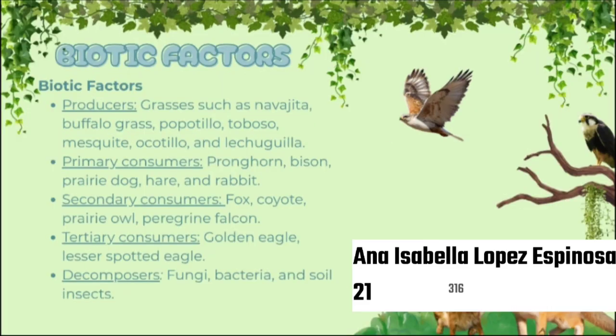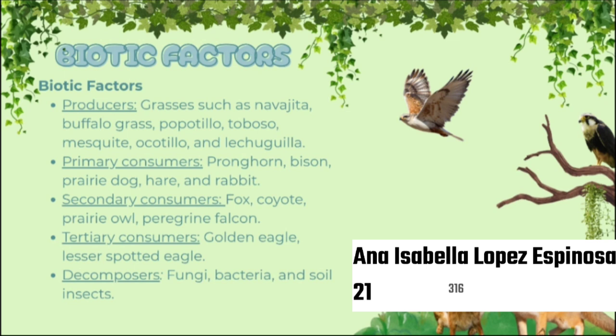Now I'm going to talk about biotic factors, which are the living part of an ecosystem. We can divide them into 5 main groups. First, we have producers. These are plants like buffalo grass, mesquite, and lechuguilla that make their own food through photosynthesis. Then come the primary consumers, such as bison, rabbits, and prairie dogs, which feed on those plants.